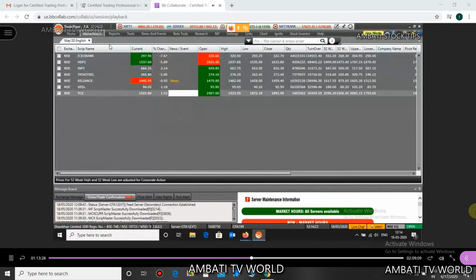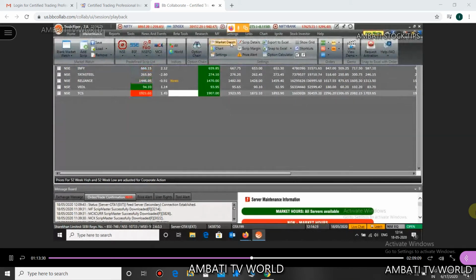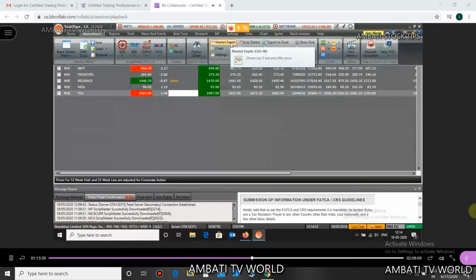Now another important point here: please make sure that you are concentrated here, friends. Market depth, can you see market depth here? Everyone, I have selected that icon right now. Can you see market depth here?